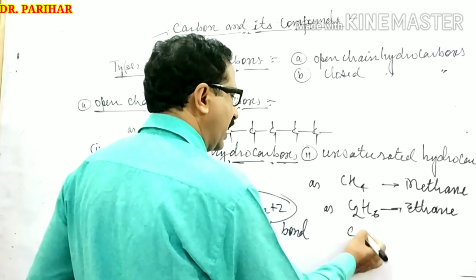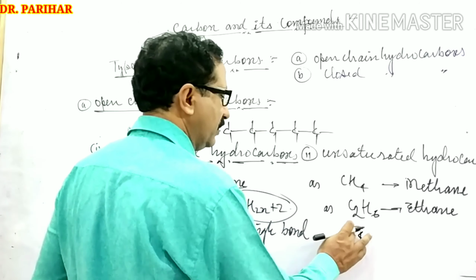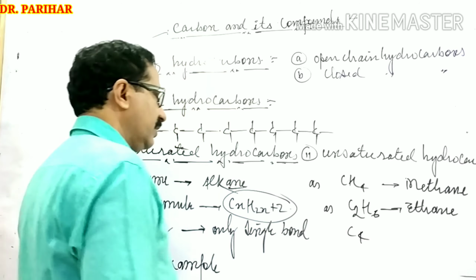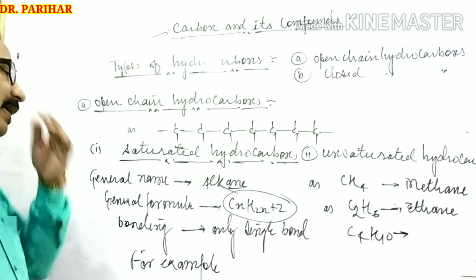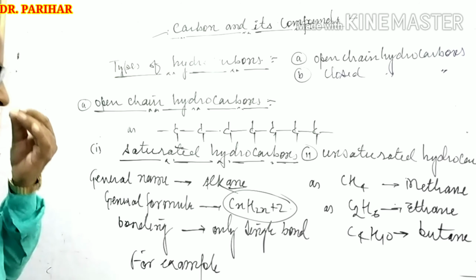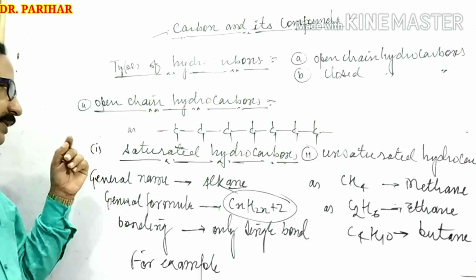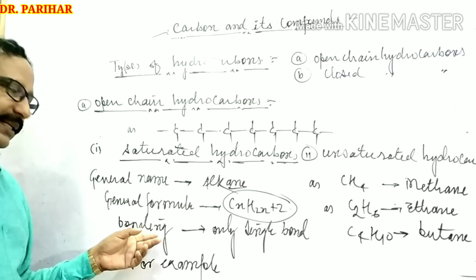If there are 4 carbons, then the number of hydrogen is 2 times 4 plus 2, which is 10. The prefix for 4 carbons is but, and the suffix is ane, meaning butane. Okay, all these belong to saturated hydrocarbon whose common name is alkane.